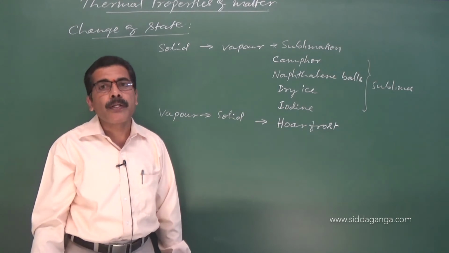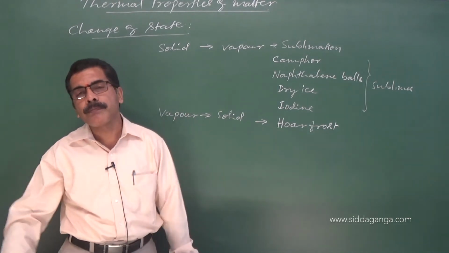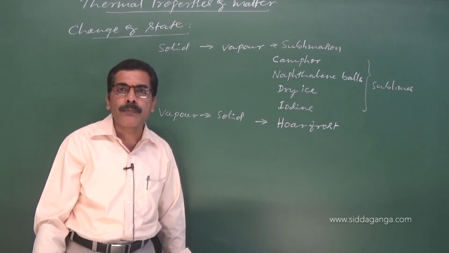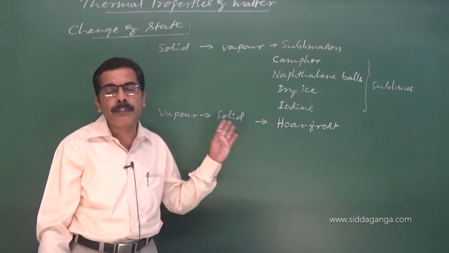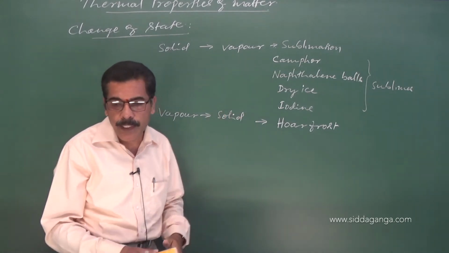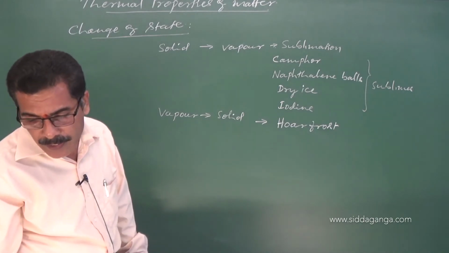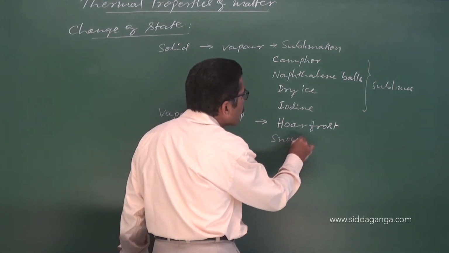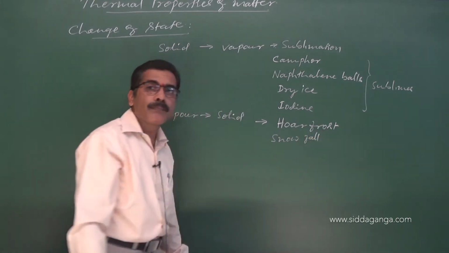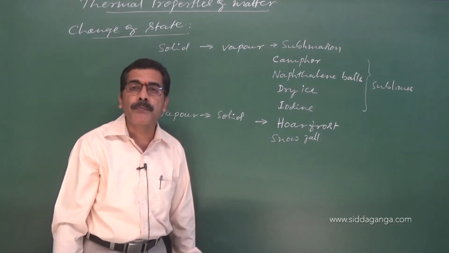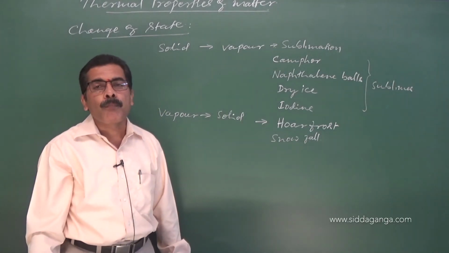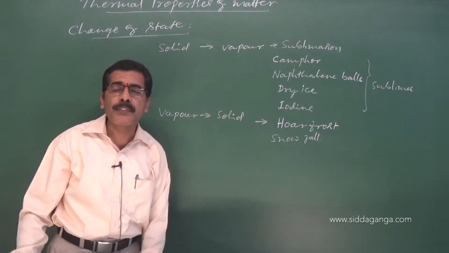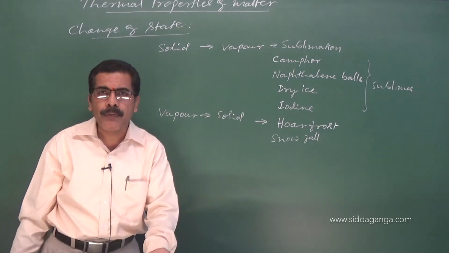During winter, if you go to Jammu, Kashmir, there will be continuous ice fall. Why does this happen? Because of this. During this, you will find there is a change, which we also call snowfall. Snowfall is an example for this. Snowfall in Kashmir or Jammu is an example for this. Have you got it?